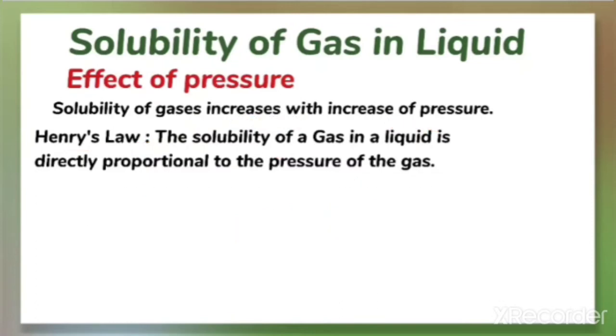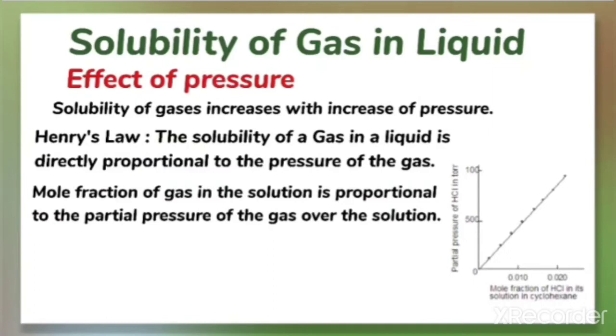Here, it can also be defined in this way. The mole fraction of the gas in the solution is proportional to the partial pressure of the gas over the solution. Now here we are relating the mole fraction and the partial pressure.